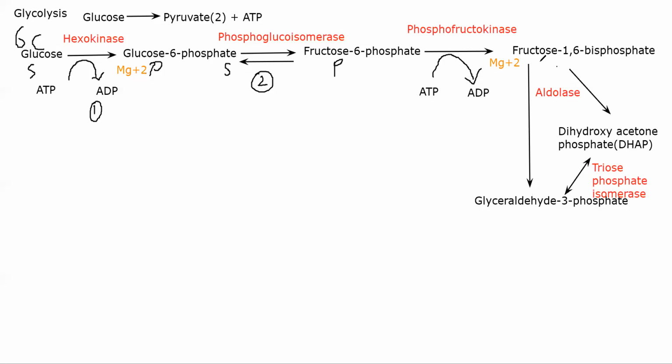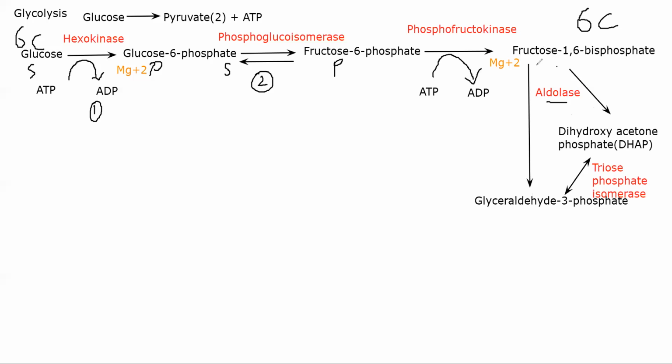So I will get fructose 1,6-bisphosphate in the presence of phosphofructokinase. From there, what happens is it will split. So this is a 6-carbon molecule, right? Aldolase is an enzyme that will facilitate cleavage. So it will break it down.